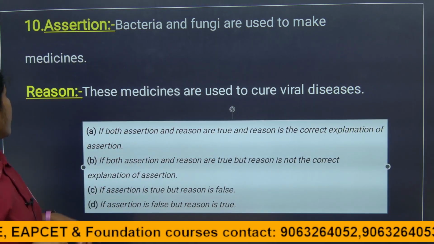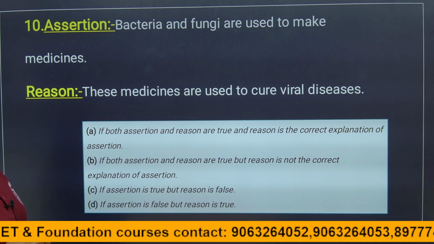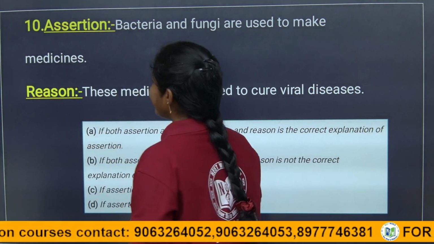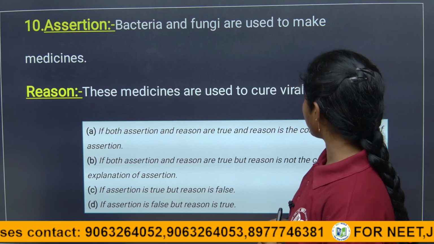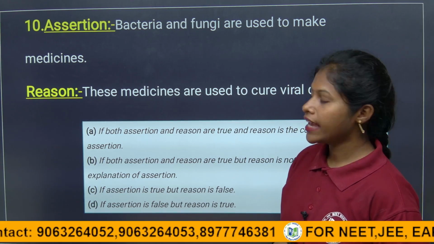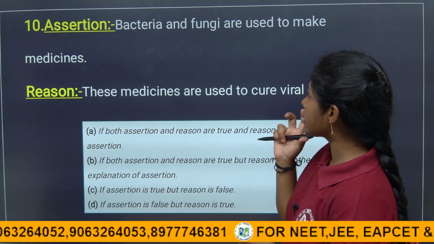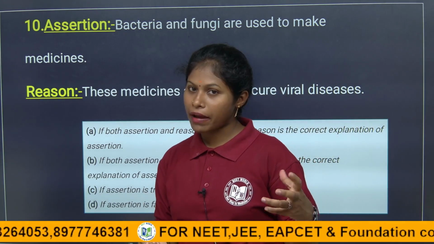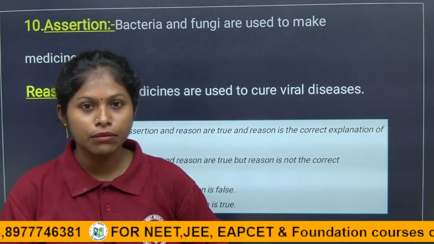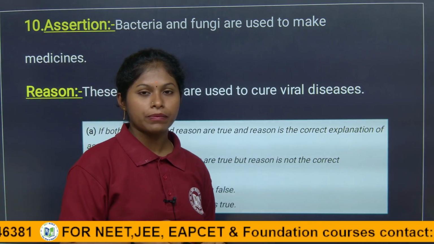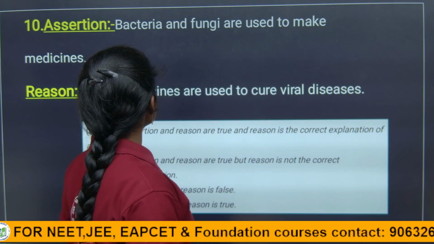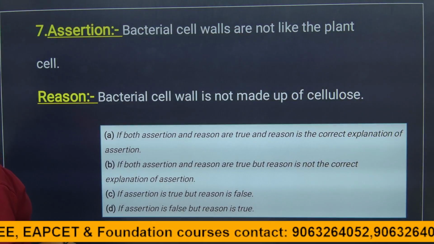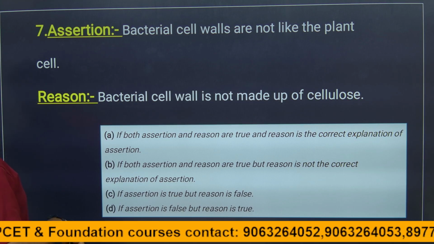Children, see here. Here the assertion is given as: bacteria and fungi are used to make medicines. The given reason is: these medicines are used to cure viral diseases. The assertion is true, because antibiotics are prepared with the help of microorganisms; penicillin is an antibiotic obtained from the penicillium fungus, right children?